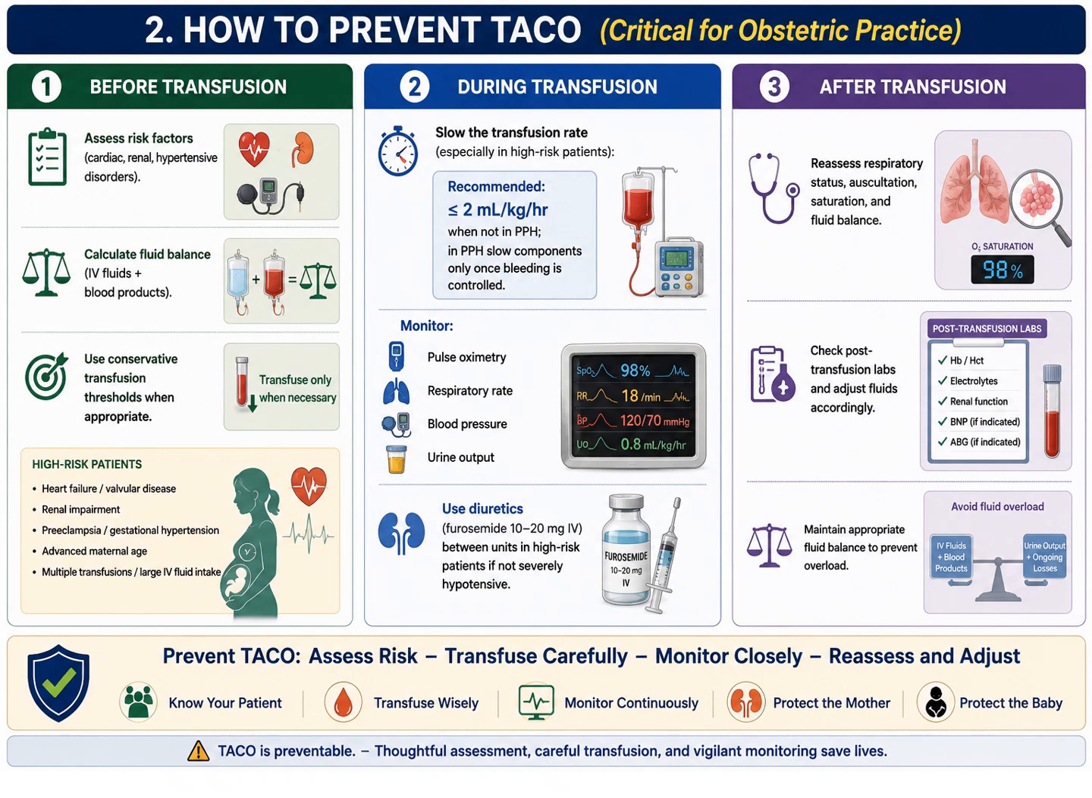After the transfusion, reassess the respiratory status, auscultation, saturation, and the fluid balance. Check the post-transfusion labs and adjust the fluid accordingly, and also adjust the plan of blood transfusion. If your patient is planned for multiple transfusions, check whether the patient is stable and adjust your plan. Maintain appropriate fluid balance to prevent overload. To prevent TACO: assess the risk, transfuse carefully, monitor closely, and reassess and adjust.